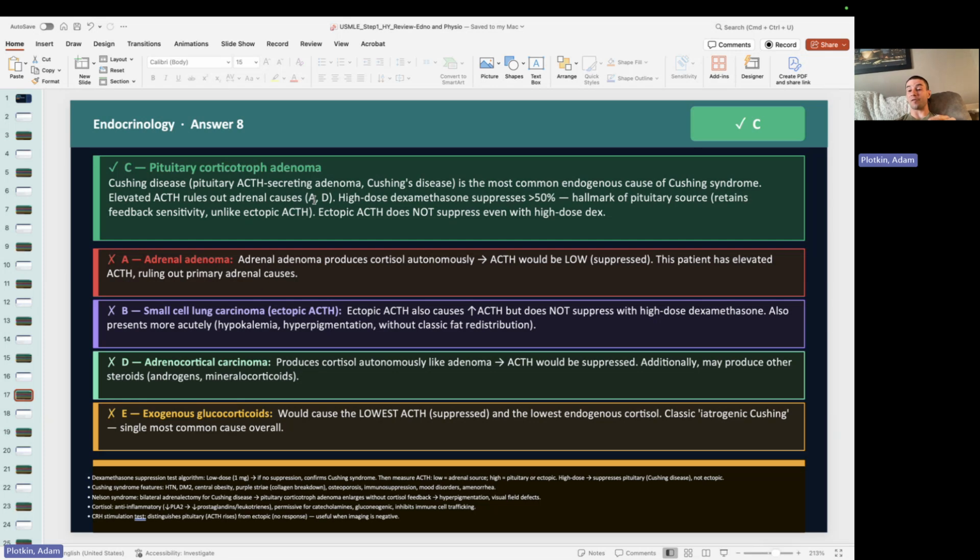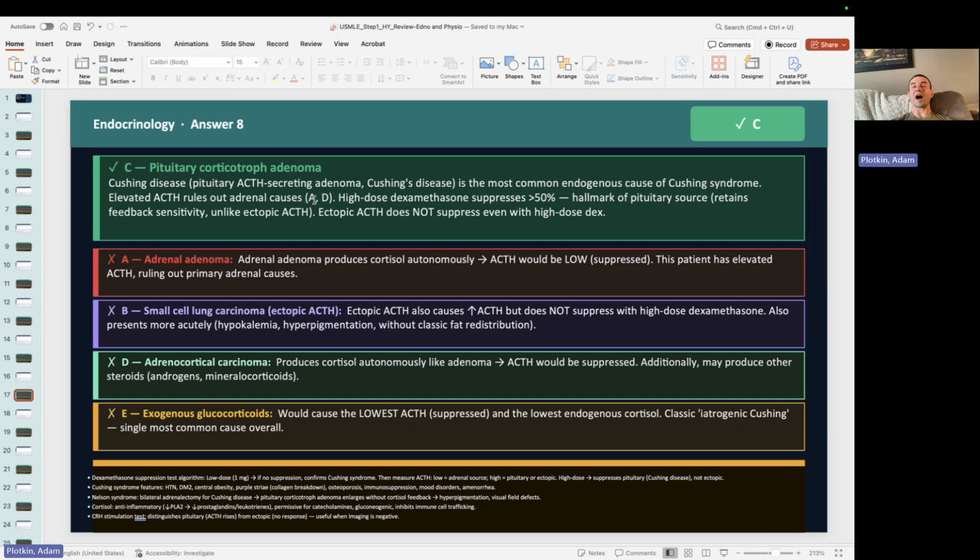But now think about it. If we had an ectopic source of ACTH, like small cell lung cancer, right, it's outside of the HPA axis. So even if I give a high dose dexamethasone, this tumor is like, I don't play by your rules. I'm not suppressing. I'm going to keep secreting this ACTH.